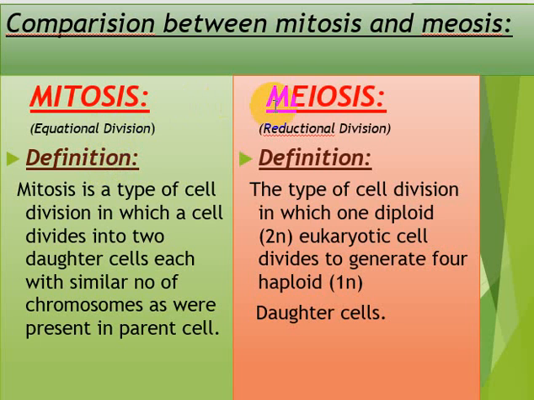Meiosis is the division of a eukaryotic cell that is 2n or diploid in nature, and it divides into four daughter cells that are haploid, meaning they consist of half the number of chromosomes as compared to the parent cell. So this was the first difference, and now we will move on to the next one.